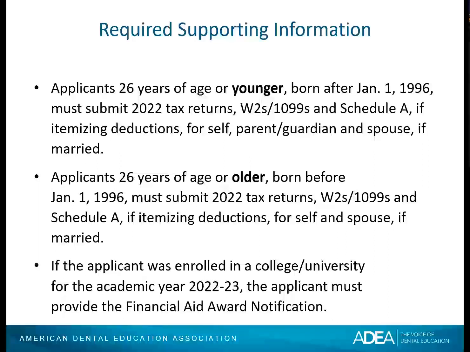If you are not married, but are at the age of 26 years or older and born before January the 1st, 1996, you will only need to submit your information, your tax returns, your W-2s, okay? If the applicant was enrolled in a college or university for the academic year 2022-23, the applicant must provide the financial aid award notification, okay? And this is something that you would receive from FAFSA.